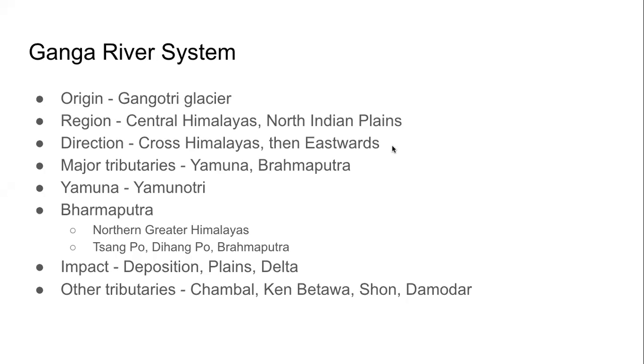Together with Ganga, they do a lot of deposition just before they meet the Bay of Bengal, mainly in the country of Bangladesh. They make a delta. That's a very fertile region. That is also a very flood-prone region.